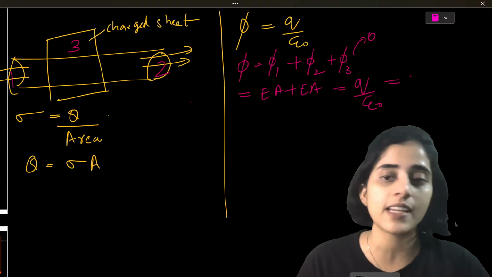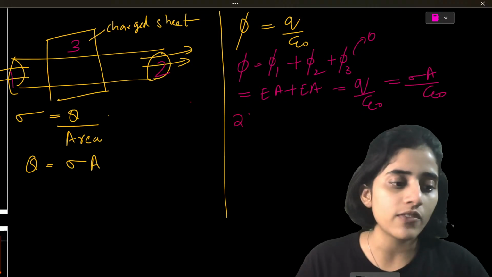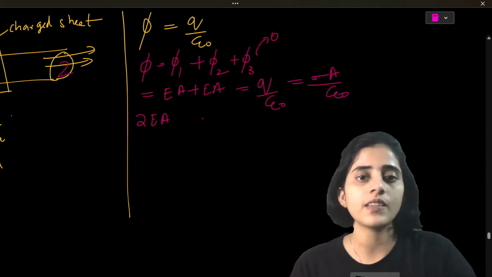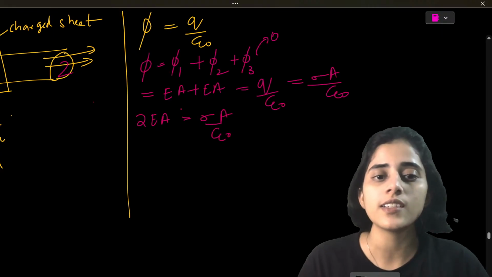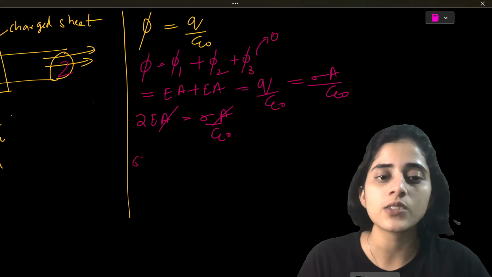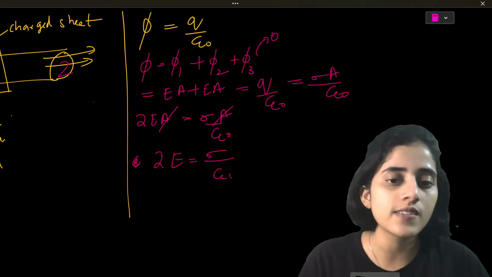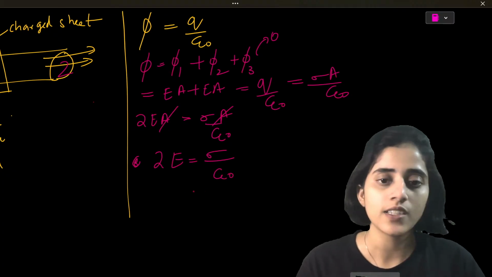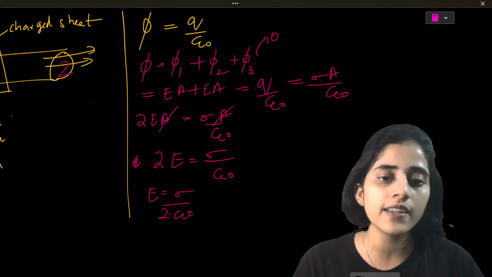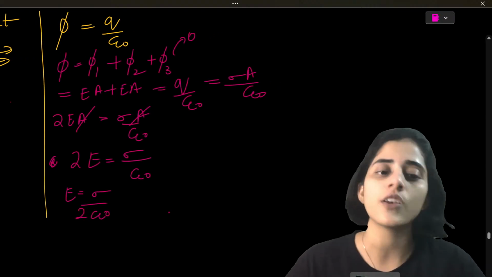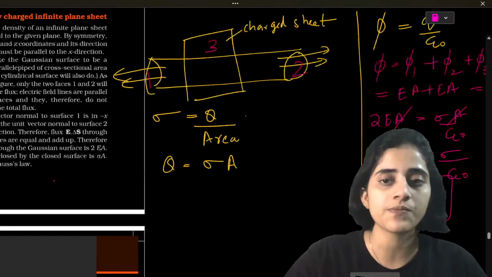We already learned, sigma A. So 2EA is equal to sigma A by epsilon naught. A and A cancel, so 2E is equal to sigma by epsilon naught. So E is equal to sigma by 2 epsilon naught. This is the electric field for a sheet.